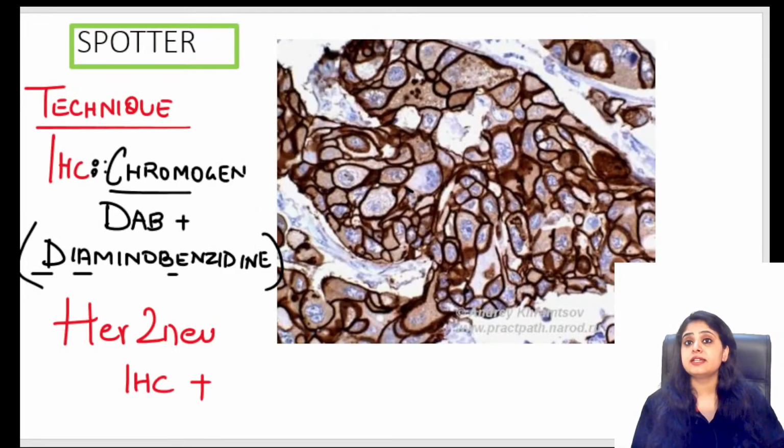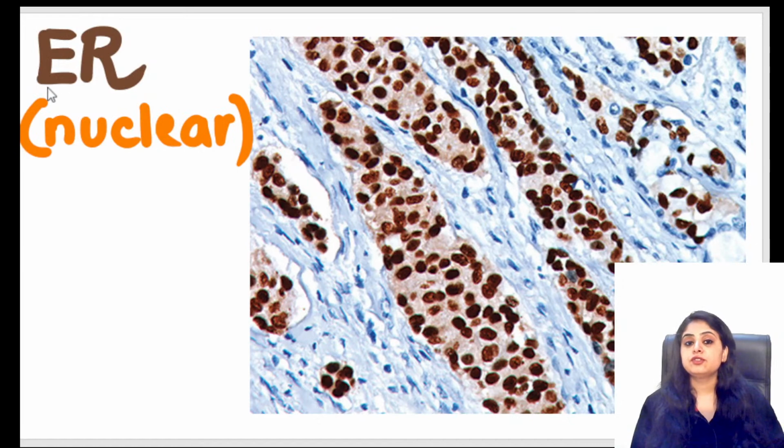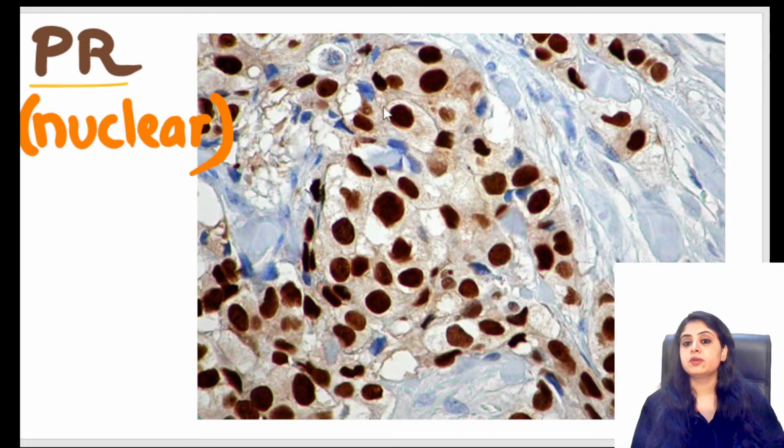Have a look at the one that I gave you. If you look very carefully, you'll say, ma'am, if this is one cell out here, I can see the brown color is in the membrane. The nucleus in the middle is empty. The nucleus is blue. If I see the membrane, everywhere the membrane is showing me a brown color. So this is definitely HER2, right? And having said that, estrogen and progesterone, both of them, look at their color.